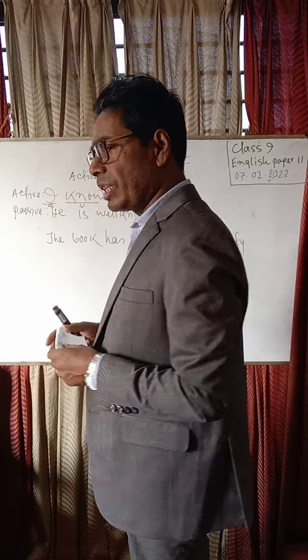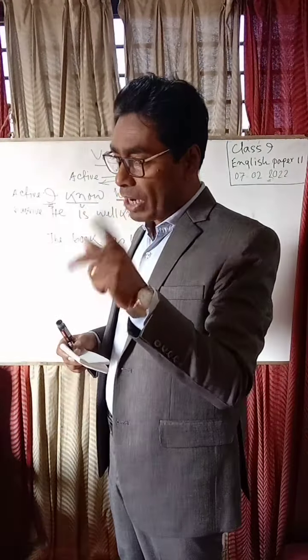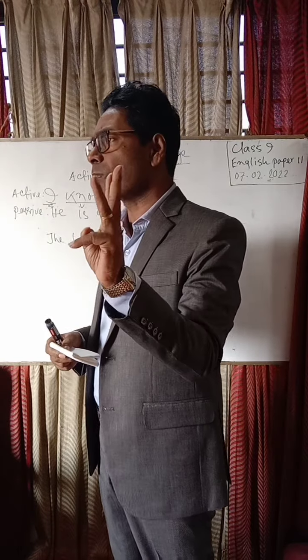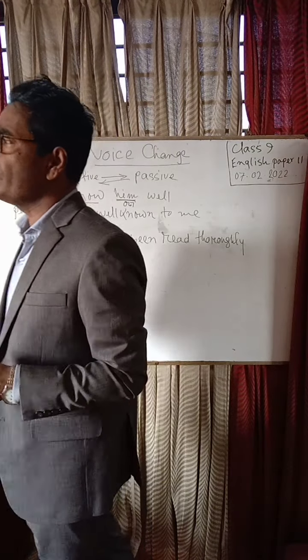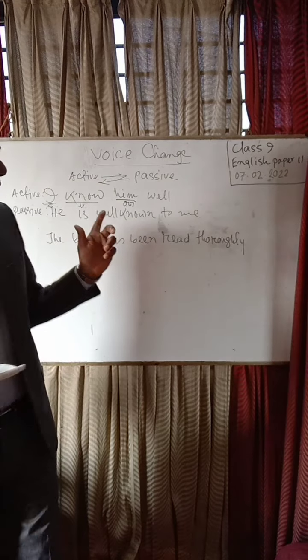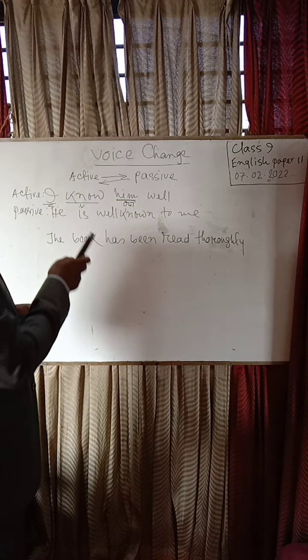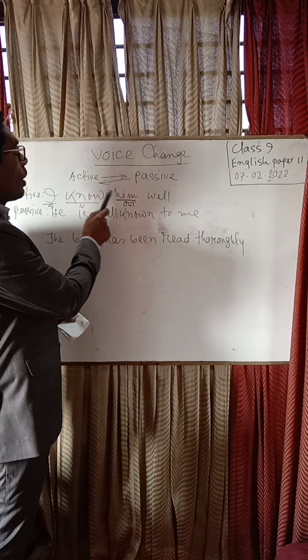This is not the factor. There may be more words, but your main task is to find the three parts of speech: subject, verb, and object, and it will be the main duty to change an active sentence into a passive sentence. Here, subject I, verb know, and him.